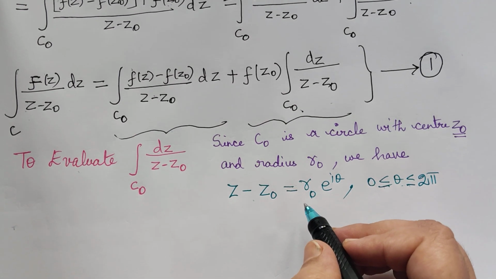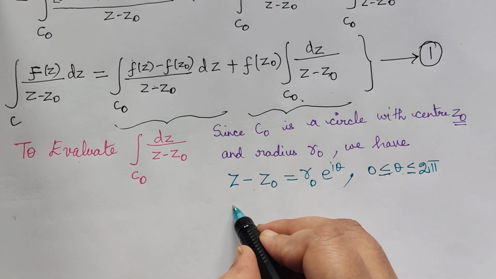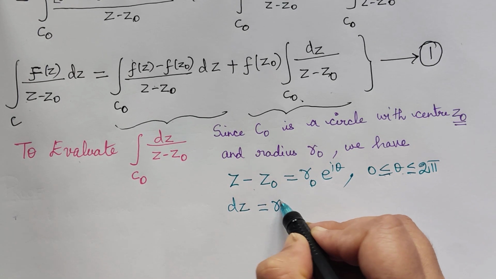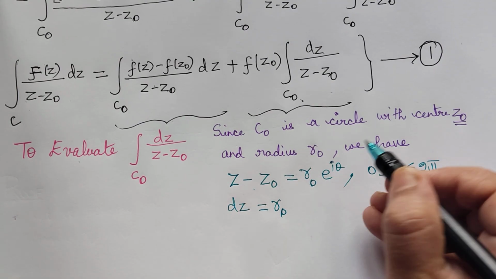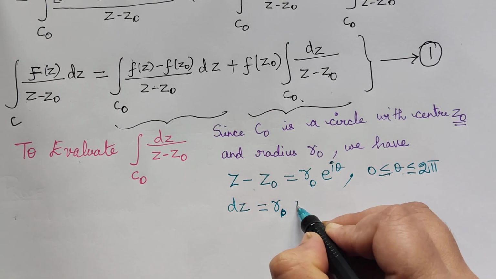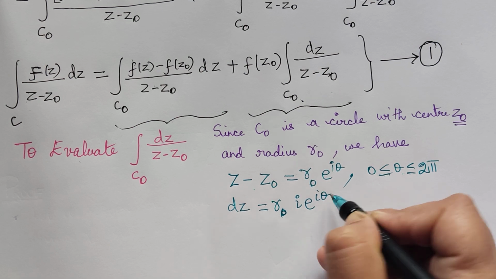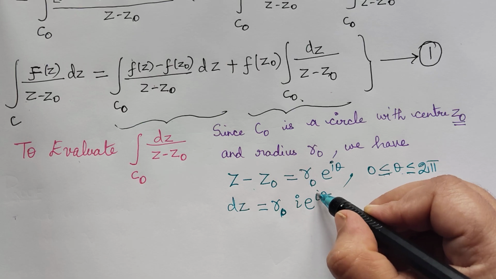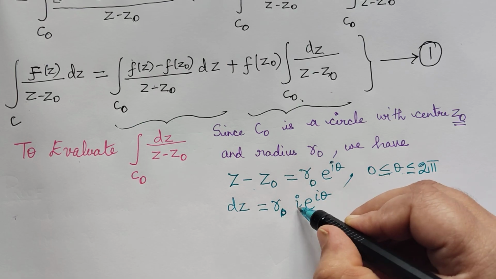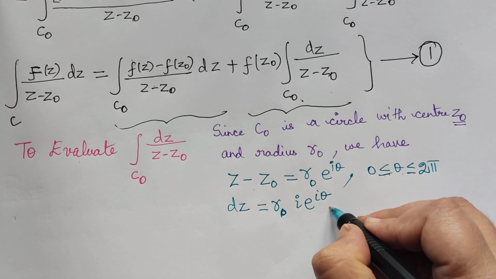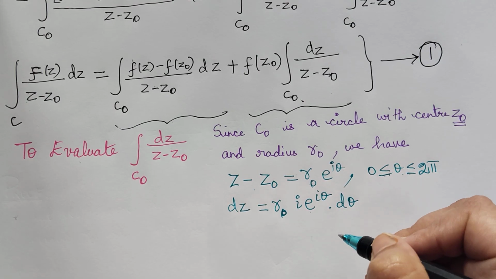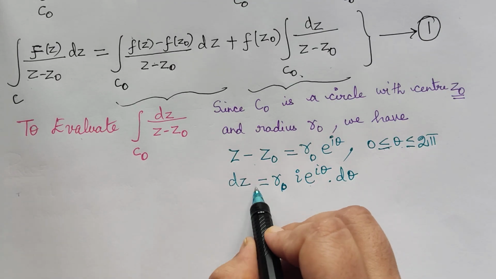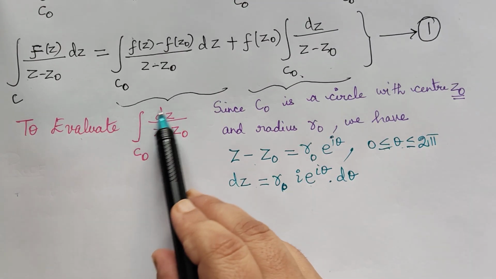Now differentiating on both the sides, what you will get? Differentiation of z is dz. This is a constant, it will become 0. R naught is a constant, so it will come as it is. Differentiation of e power i theta is i multiplied with e power i theta, because for e power i theta, it is e power i theta, and we have to multiply with the constant along with theta. So i e power i theta, and the differentiation of theta is d theta. So now we have z minus z naught and dz, all this we will substitute in this integral.